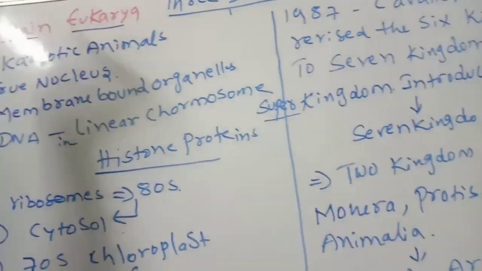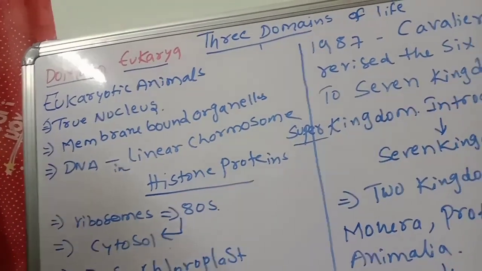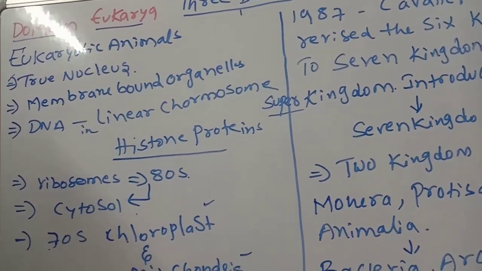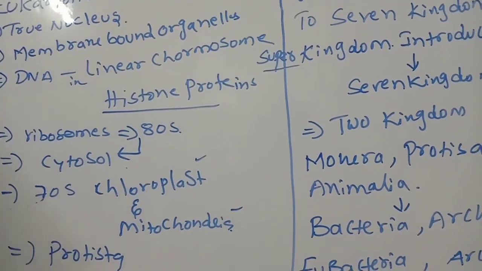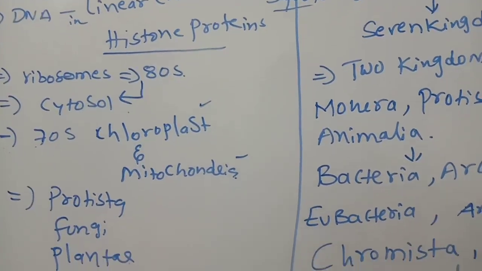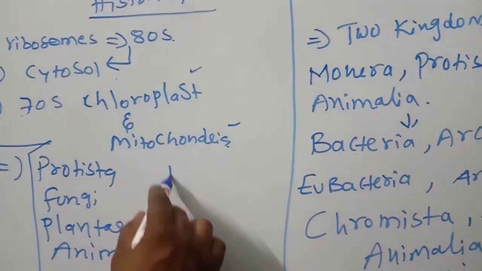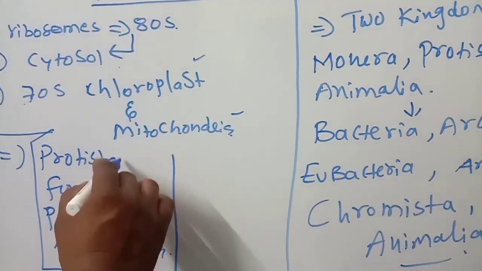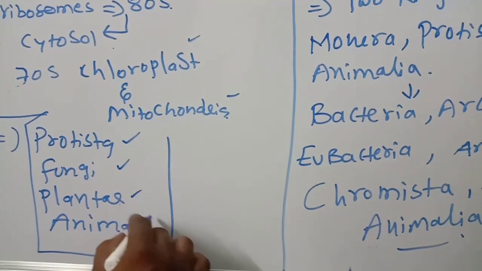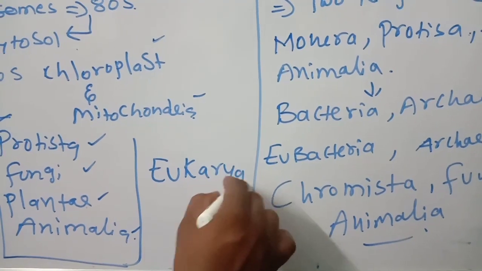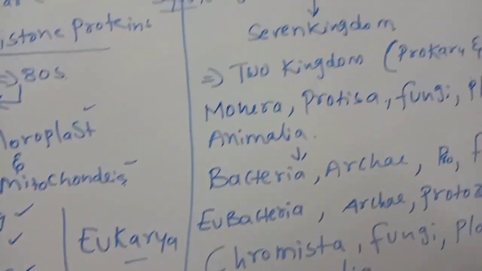Even the eukaryotes have 70S type ribosomes in the chloroplast and mitochondria. Different types of kingdoms were proposed, and all of Protista to Animalia, Protista, fungi, Plantae, Animalia, are eukaryotes. They come under the eukaryotes.